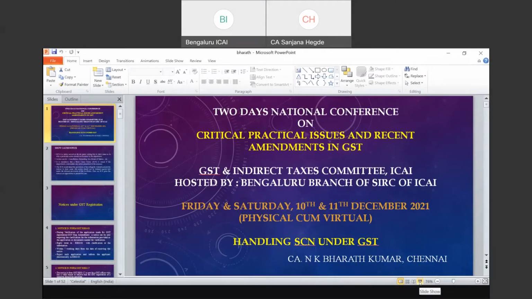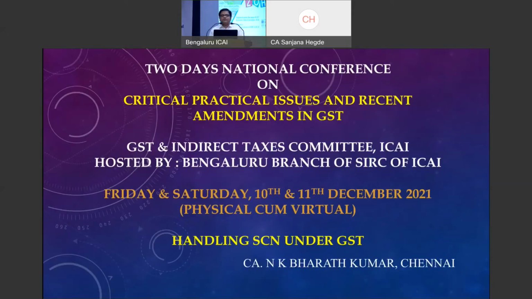Recent amendments in GST. I thought let it be a non-technical session. Show cause notice as such, the provisions of section 73, 74, 76 would have been well deliberated and you would have heard multiple times. But since it is a practical oriented session, I thought let me make it a practical session itself.